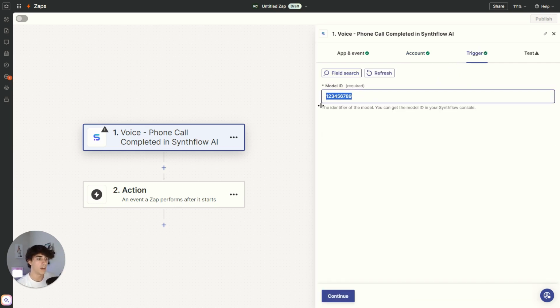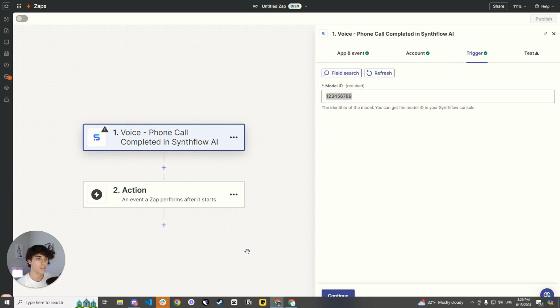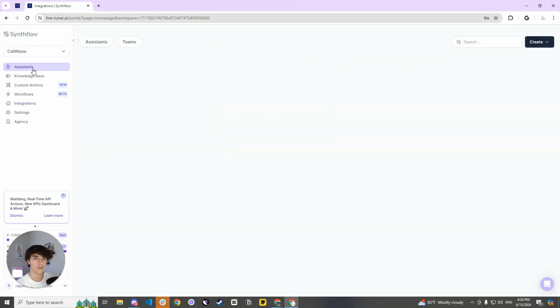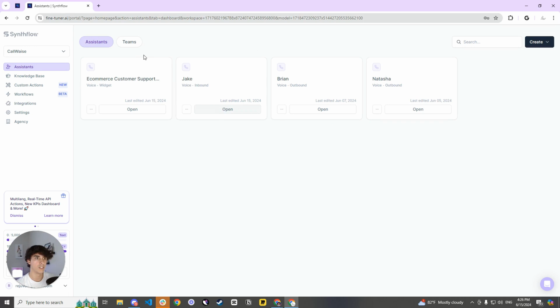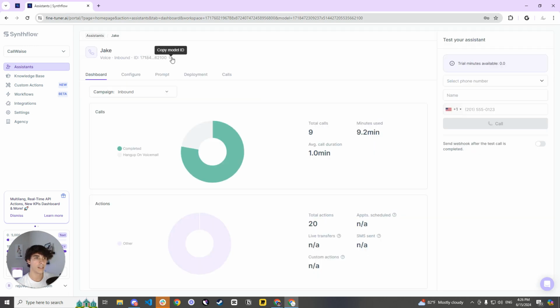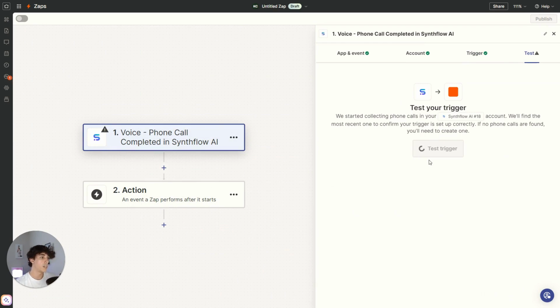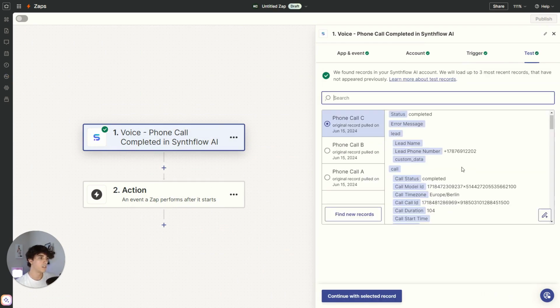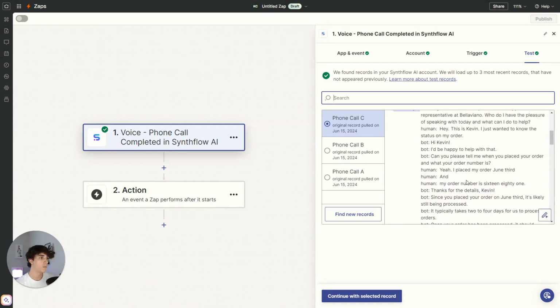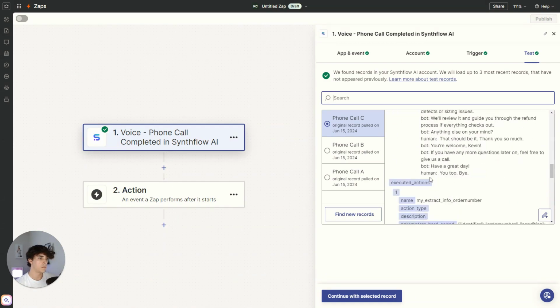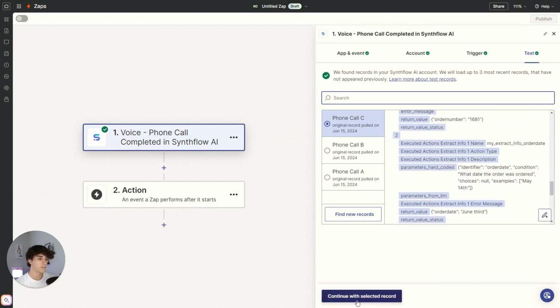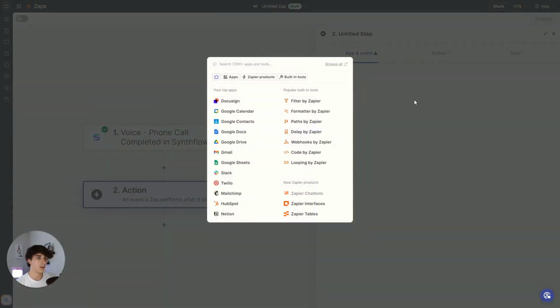And now you need your model ID. In order to get this, you need to go over to your assistant. Let's go over here to Jake. And here is the model ID for Jake. You just paste it in there, then click continue and test the trigger. So you test it. As you can see, this is one of the calls that I had before, just testing this out. This is the example that I gave you. And then you continue with the selected record.